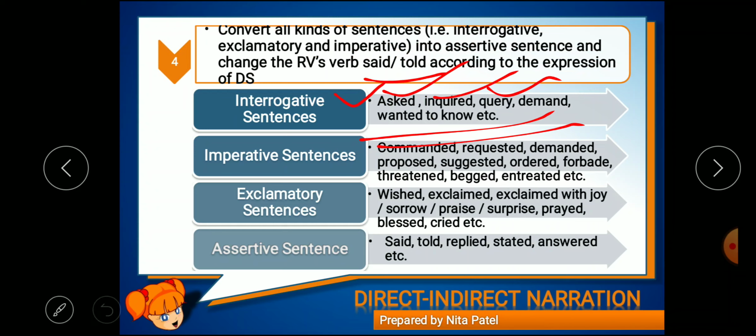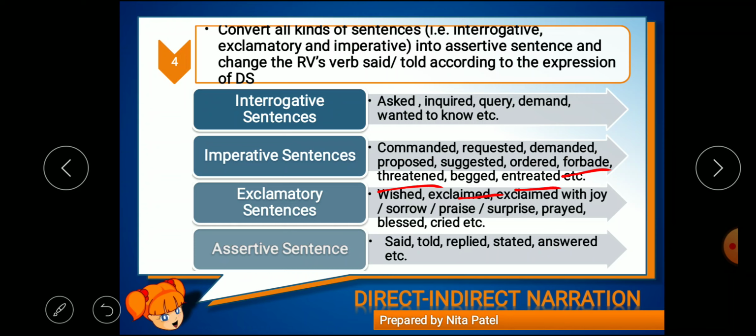So we can use all these verbs according to the expressions, the conversation or the demand. In imperative sentences we can replace said or told with commanded, requested, demanded, proposed, suggested, ordered, forbade, threatened, begged, entreated. Wherever you find a negative imperative, you can go for forbade, right?